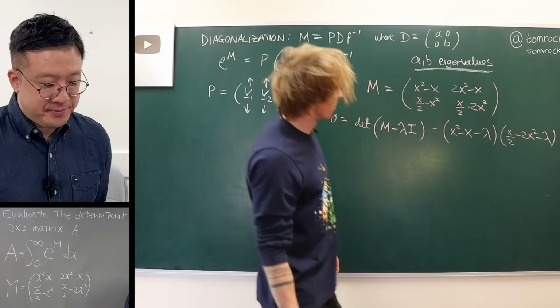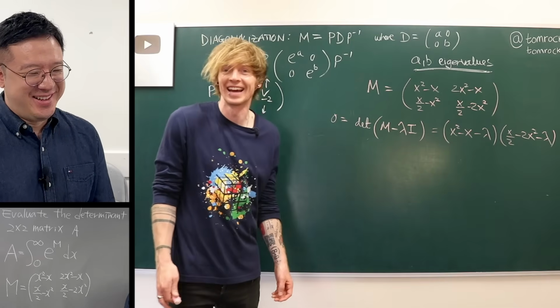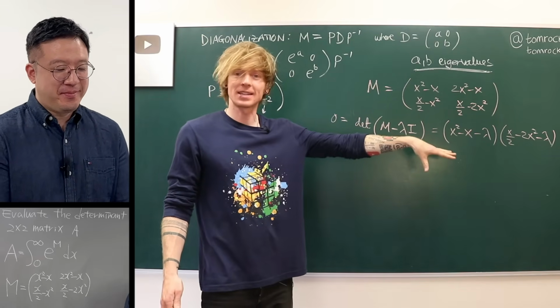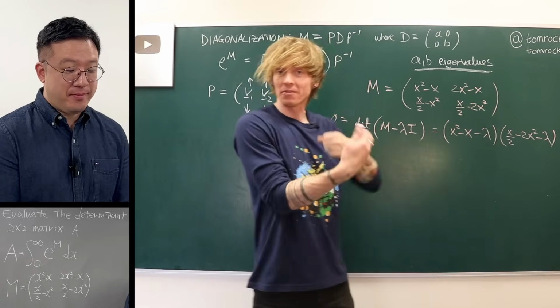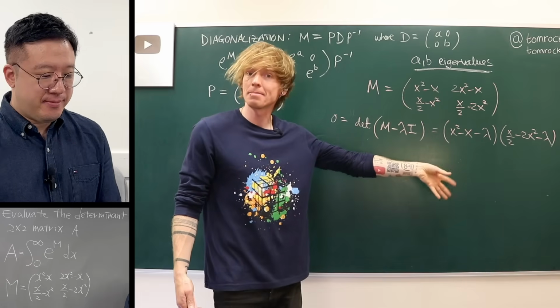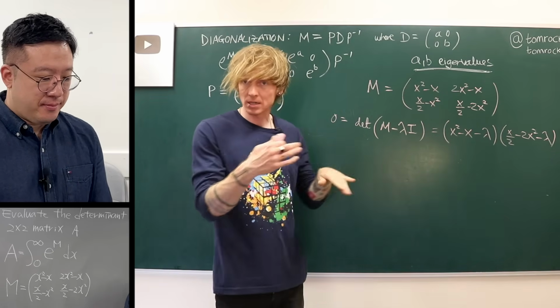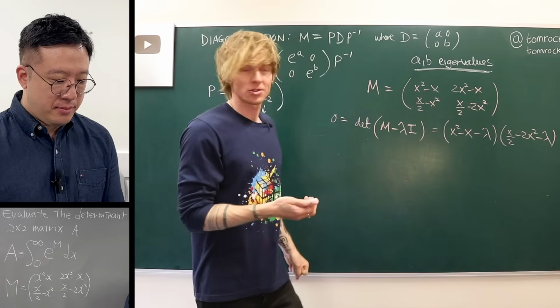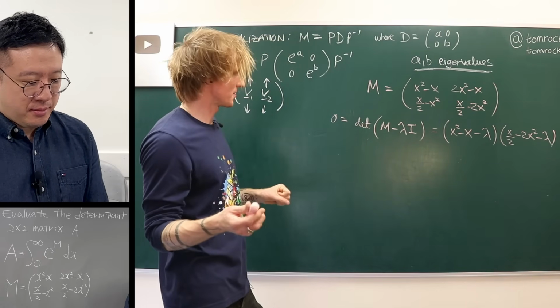Now, I don't really want to go through all these steps. I'm sure everyone following should check this, make sure you can expand this out, and make sure you can actually find those solutions. It's a quadratic equation in lambda, remember? So lambda will be written in terms of x. But I believe, what eigenvalues should we get, PK? Did you figure this out? The first one seems to be negative x squared.